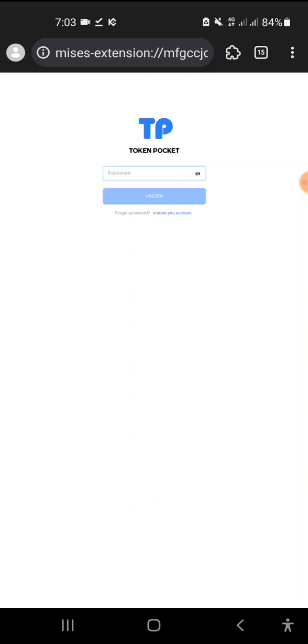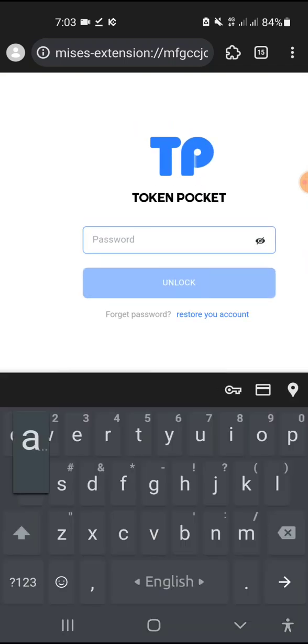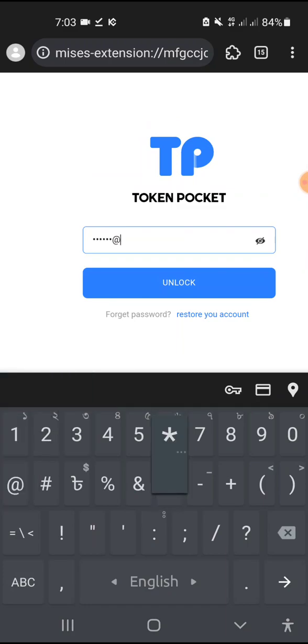We are already binding our Twitter here, so you are notified and confirmed. Put in your password if needed.